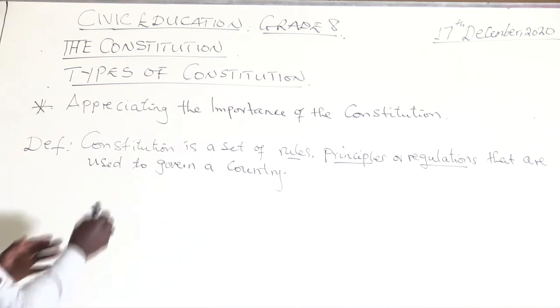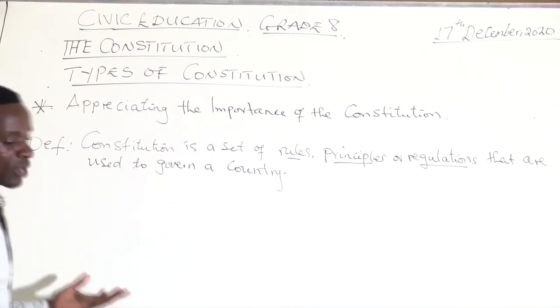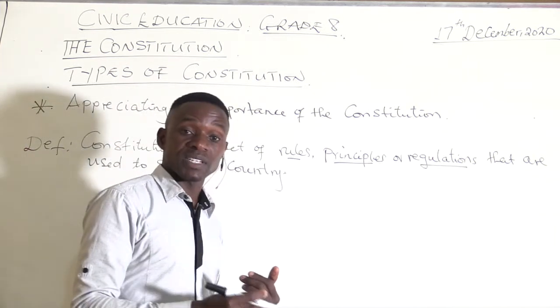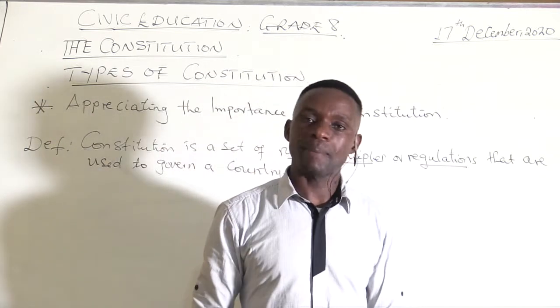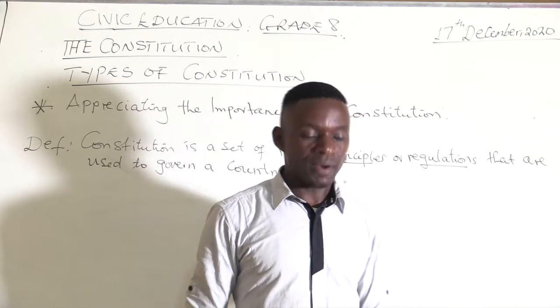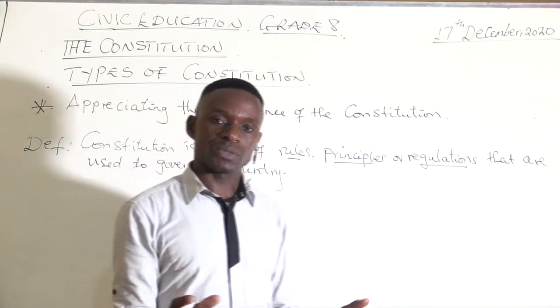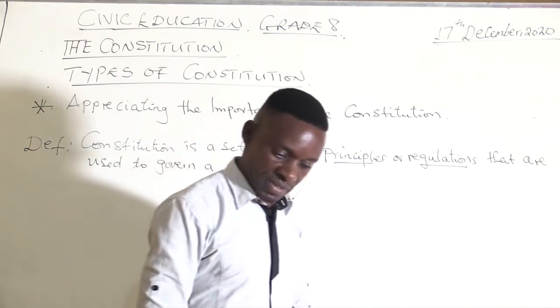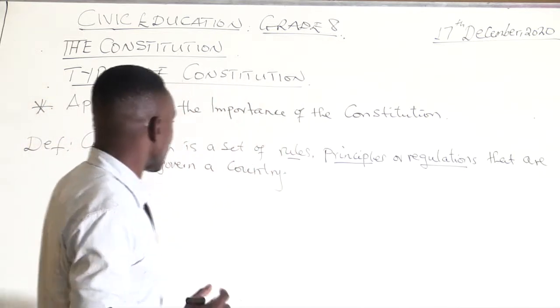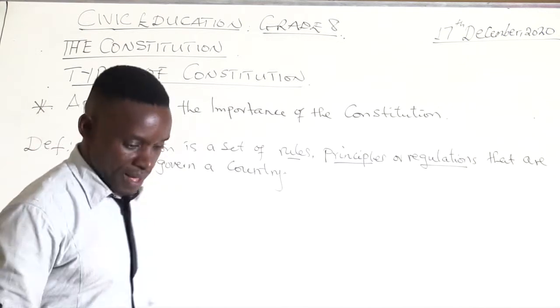So we are saying these are the areas where the Constitution applies. In a home setup, there are rules that children are given to follow by their parents or guardians. At church, they have their own constitutions. Then there are business entities, like we said, as well as schools. Thank you so very much.